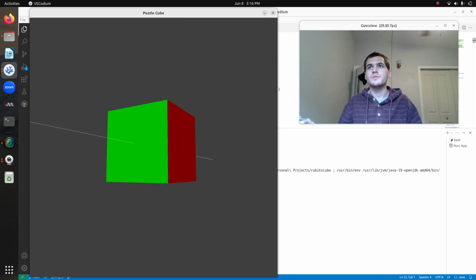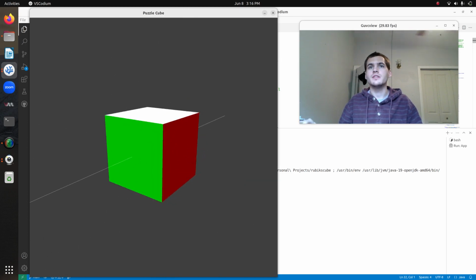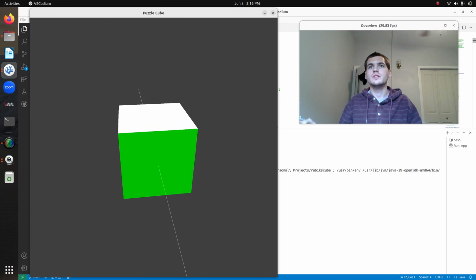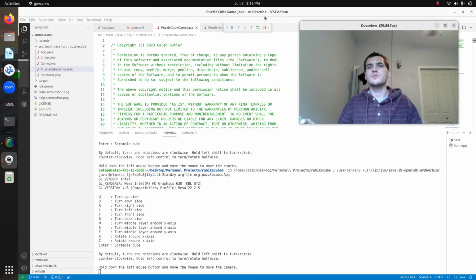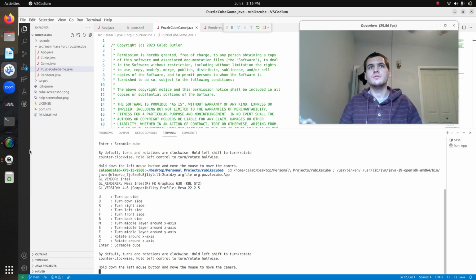As you can see, you can move the camera around with the mouse and get a look at the cube. And it prints out the controls in the terminal here, all the different controls and how you interact with it.